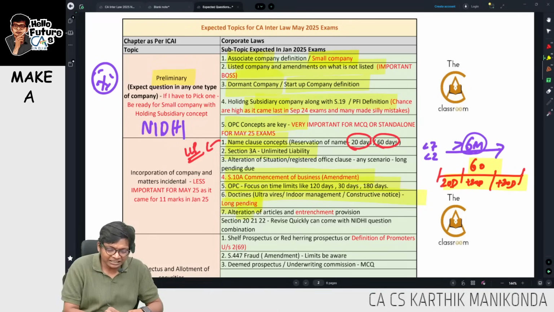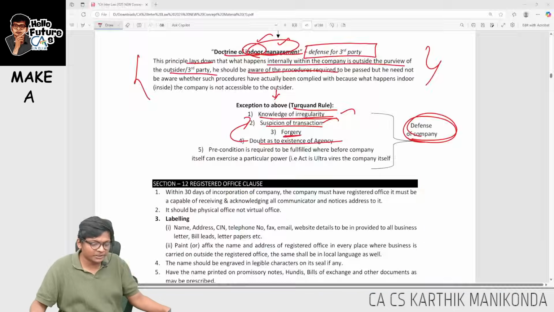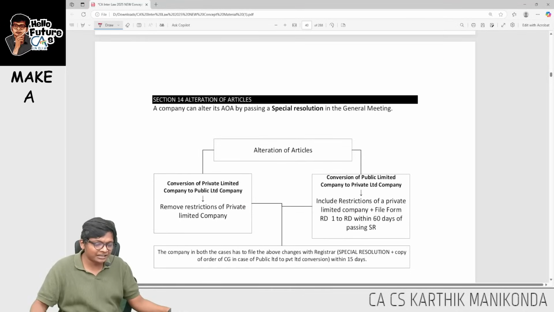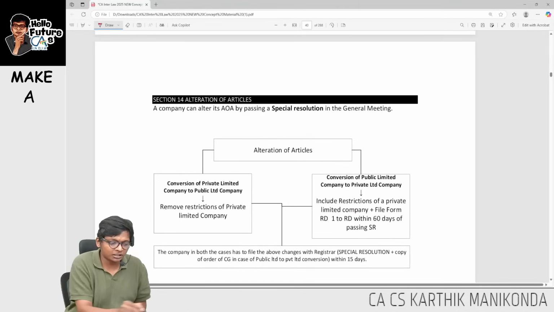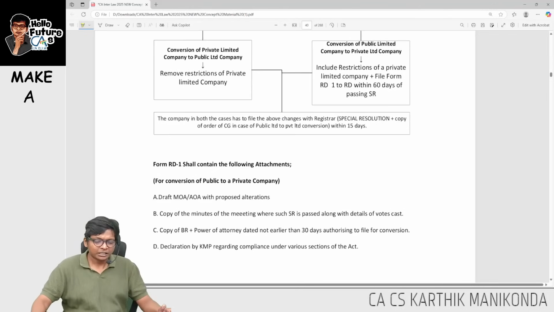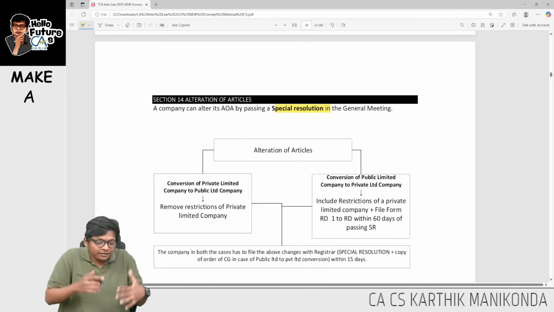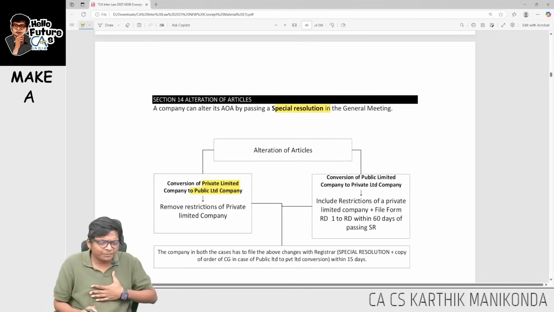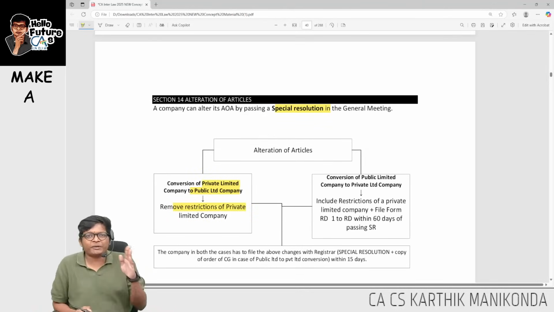Next, alteration of articles and entrenchment provision. Sir, how to alter articles, sir? Articles can be altered by simply passing a special resolution. Now, very important, if you are converting from private to public company, remove the restrictions of a private company like maximum 200, all of that. Simple procedure.